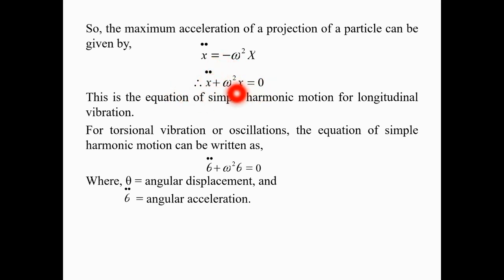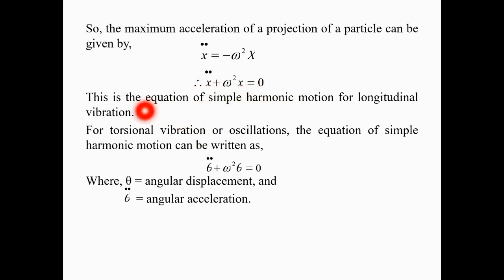In this case, omega is nothing but the circular frequency of a particle, and it is assumed to be constant. This equation is for longitudinal vibration.